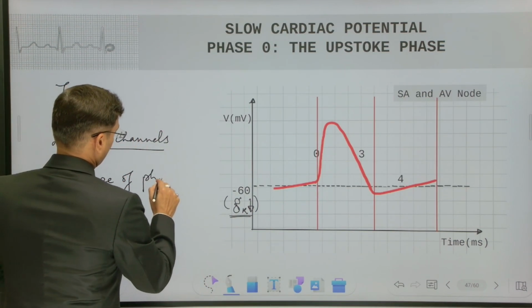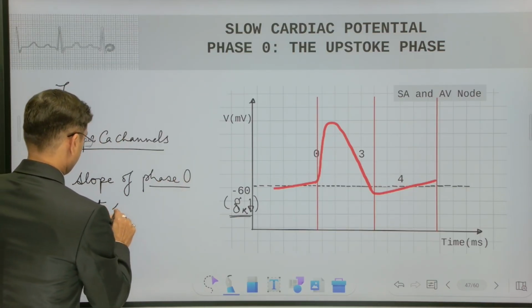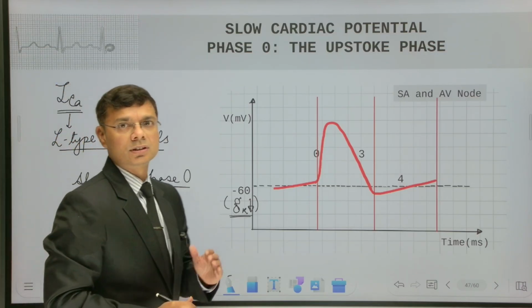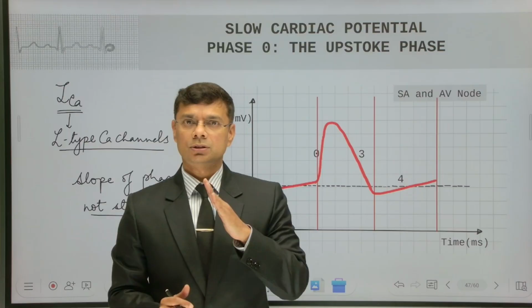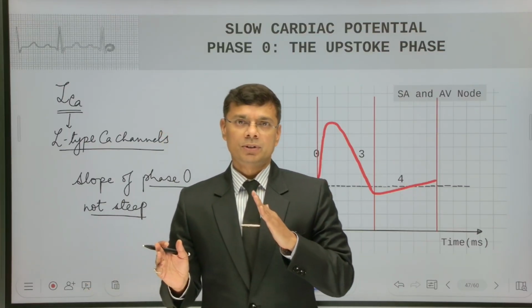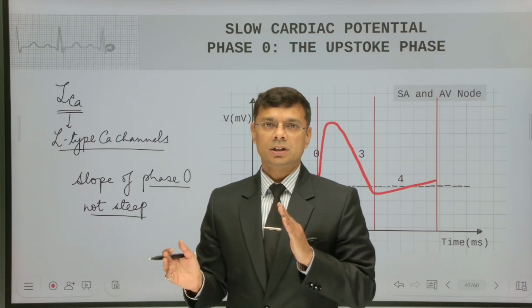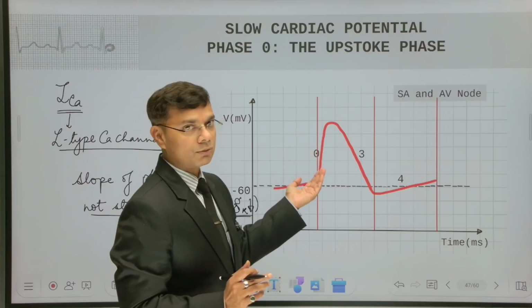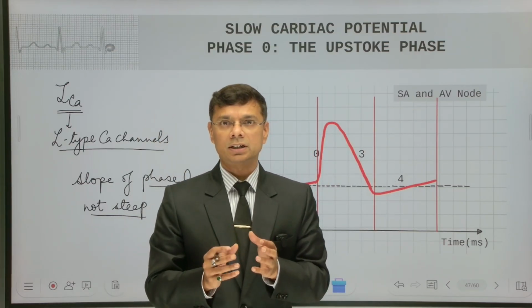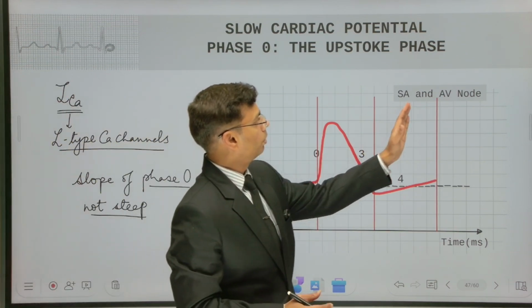We have discussed the relationship of the slope of phase 0 with the conduction velocity. A steep phase leads to fast conduction velocity, but in this case it is not required. As we know, in AV nodes we need a delay. We want to delay the conduction. So this appropriately suits the role of the AV node.